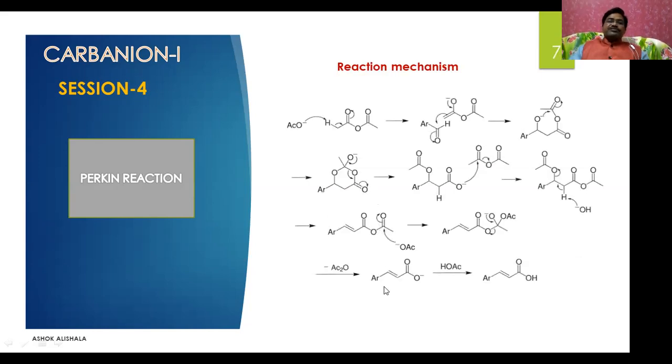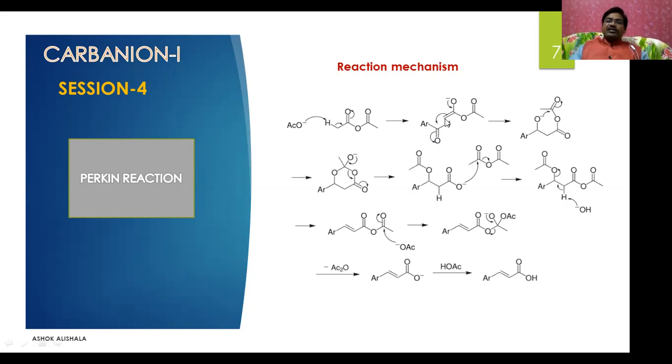Let us see this one. First, the base abstracts a proton from the anhydride and we get an enolate, an oxide ion with a negative charge on oxygen. Now the aromatic aldehyde adds to this pi bond, and you can observe an intermediate is formed.